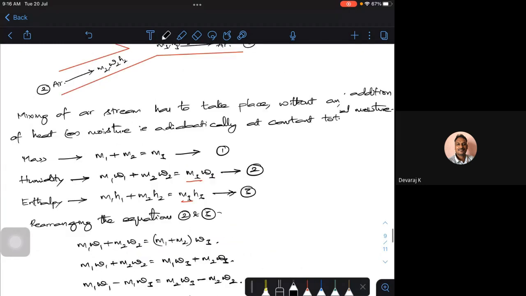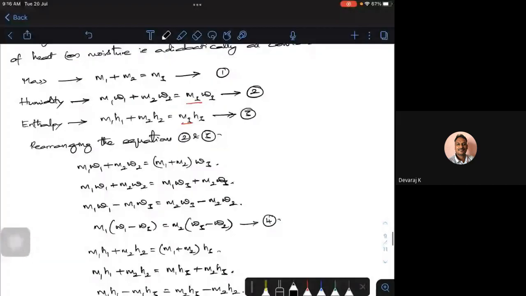So I'm showing you just two streams. There can be more than two streams also. The only thing is I should be able to balance the humidity and enthalpy. Very accurately I need to do it. So mixing of two streams is always the best possible process.